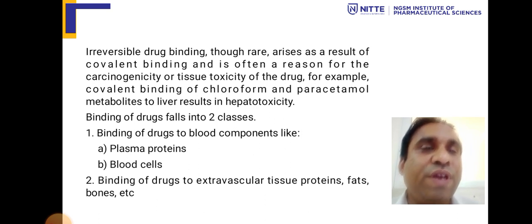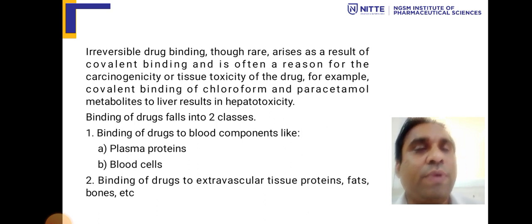Binding of drug falls in two classes: binding of drug to blood components like plasma proteins and blood cells, and binding of drug to extravascular tissue proteins, fats, and bones. These are the two classes.